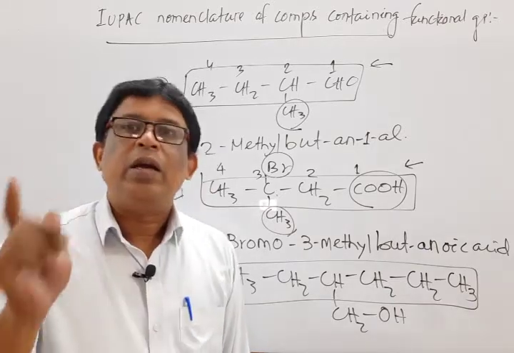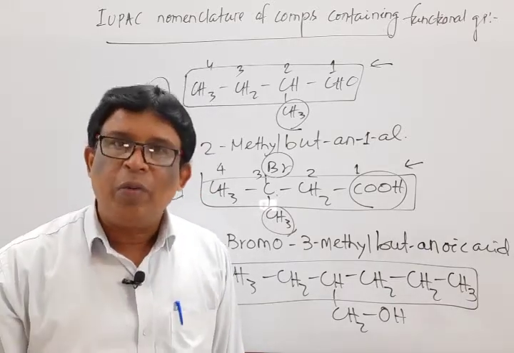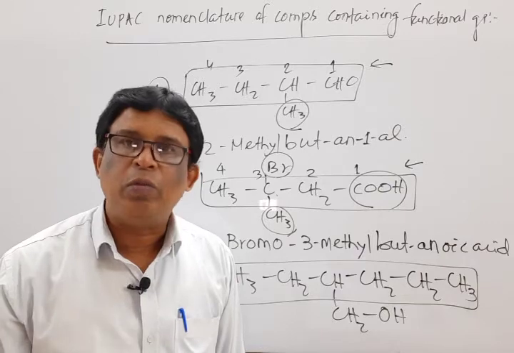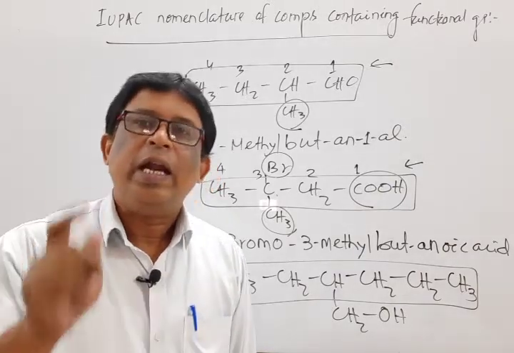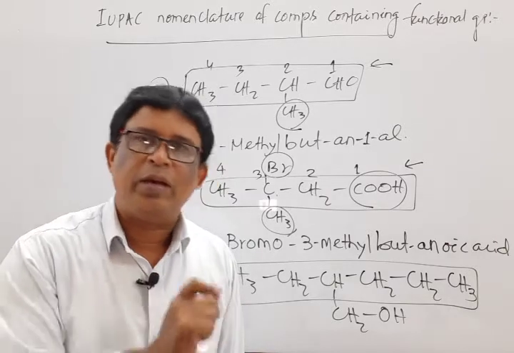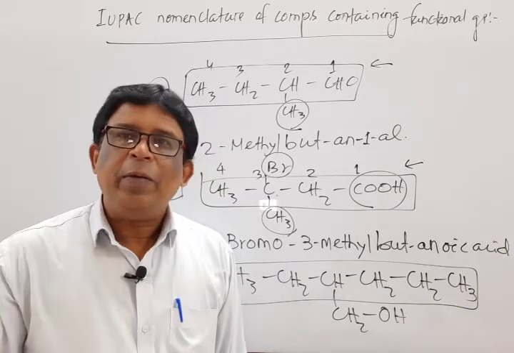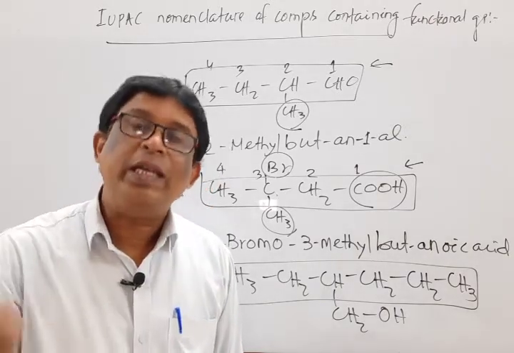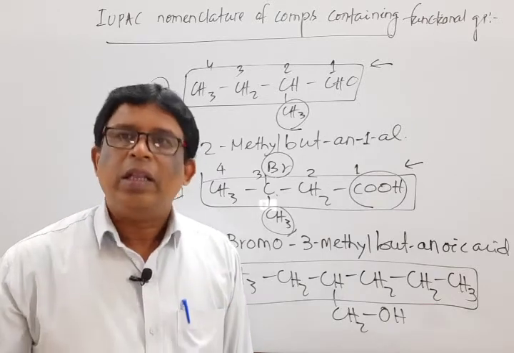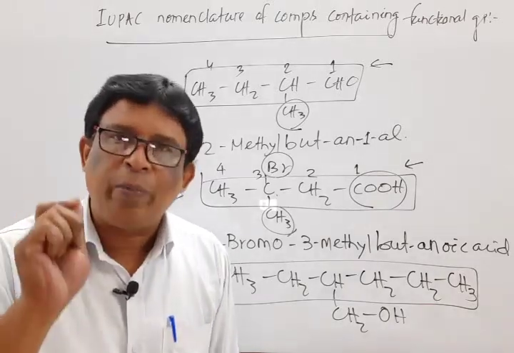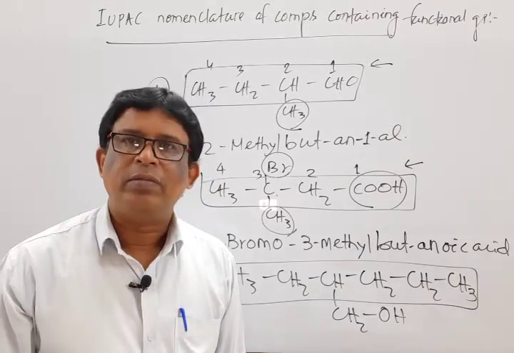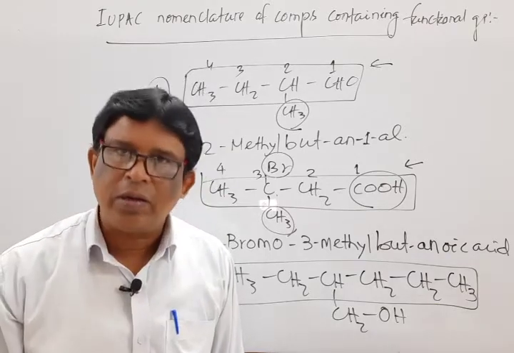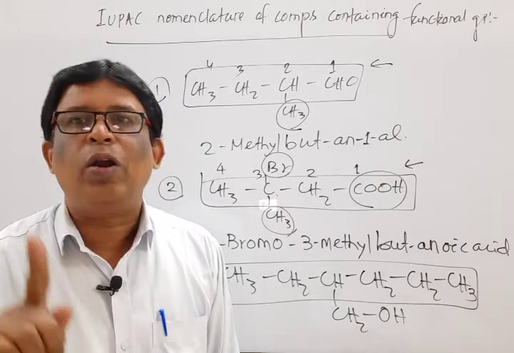So one point is there. If a substituent along with the functional group is there, the main chain should be selected in such a way that the functional group must be included in the main chain. It may or may not be the longest one. I repeat again: if a functional group containing carbon is present in that compound, then we have to select the main or parent chain in such a way that the functional group containing carbon must be included in the main chain. It may or may not be the longest one.